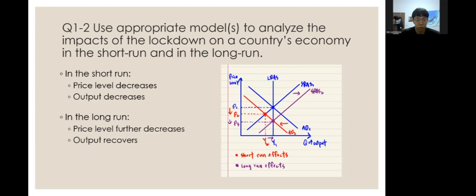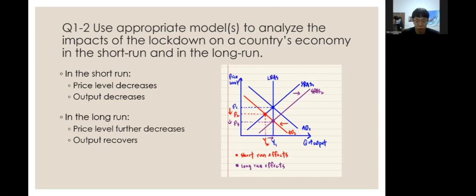Next, it tells us to use appropriate models to analyze the impacts of the lockdown on the country's economy in the short run and in the long run. In the short run, we can see that the aggregate demand curve moved from AD1 to AD2, thus causing the price level to go down from P1 to P2.